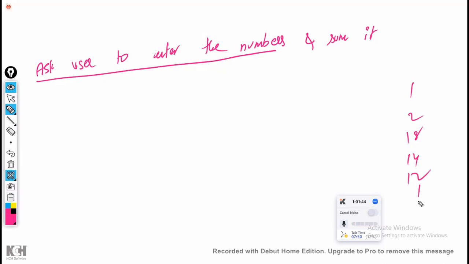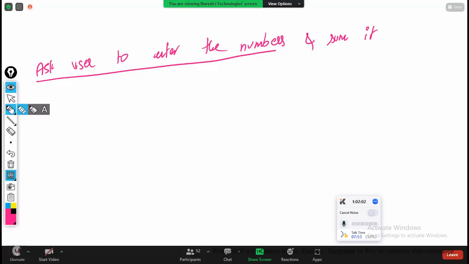You have to give the answer. If I enter only 1, 2, also you have to give the answer. I will not tell how many times I'm going to enter. How many times do you have to ask me till I'm satisfied? I may give one number, 10 numbers, 20 numbers, or infinite numbers. My choice. Ask the user to enter the numbers and submit.